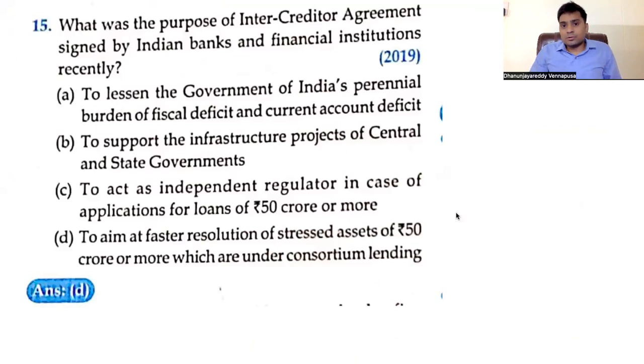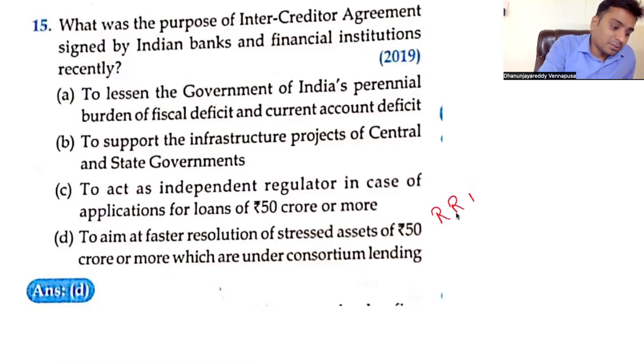This question was related to the so-called banks which are under the NPA crisis. So in order to resolve the NPA crisis, Economic Survey 2016 has given a solution such that the RRR formula is the one. RRR. What is RRR? One is restructuring, rectification, restructuring, recovery. In the recovery phase, they have said you can go for something like the SARFAESI Act and you can recover, right? You have debt recovery tribunals.